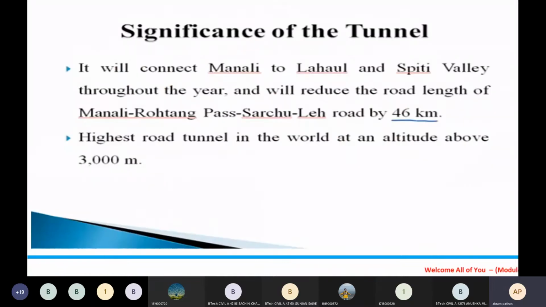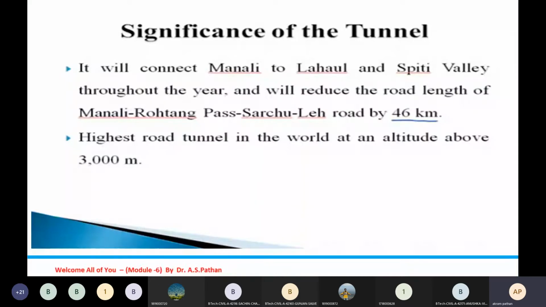Now some of the significance of the Atal tunnel: it will connect Manali to Lahul and Spiti Valley throughout the year, and it will reduce the road length of the Manali Rohtang Pass, called the Sarchul Road, by 46 kilometers.